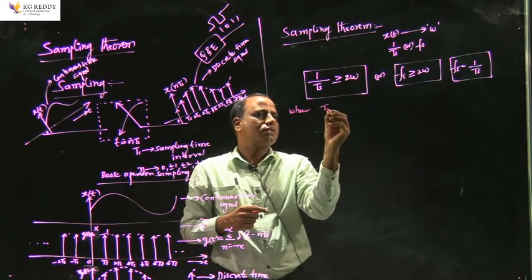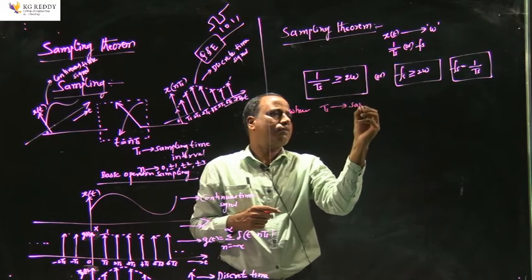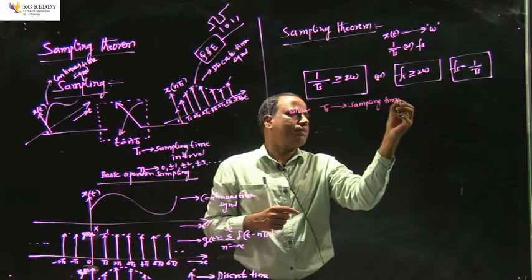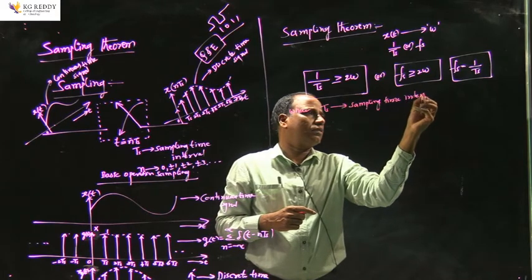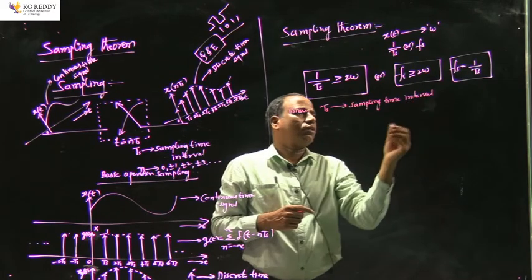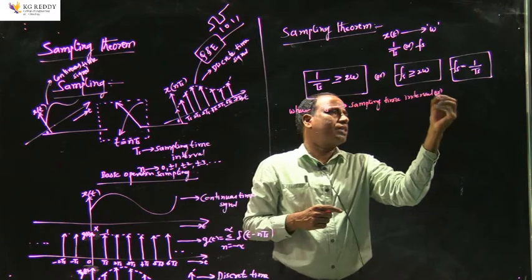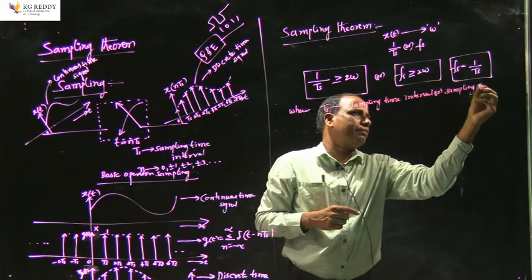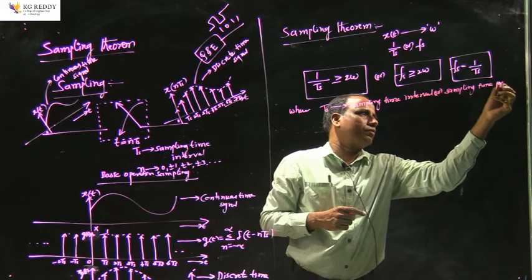This Ts is nothing but the sampling time interval, or we can also call it the sampling time period.